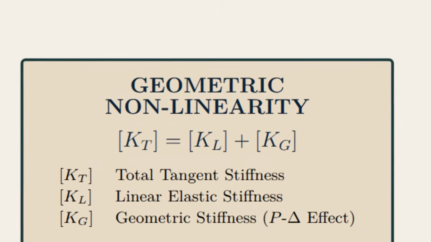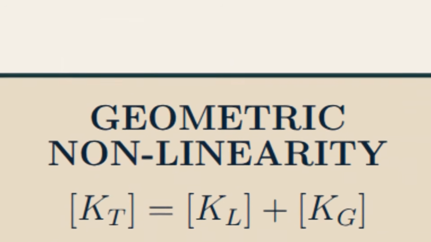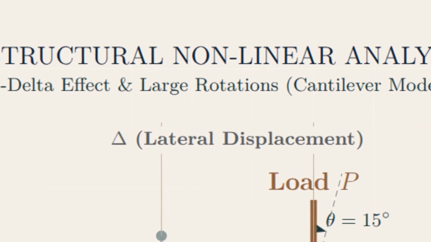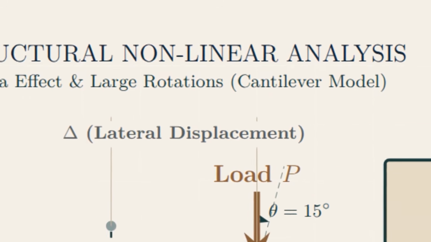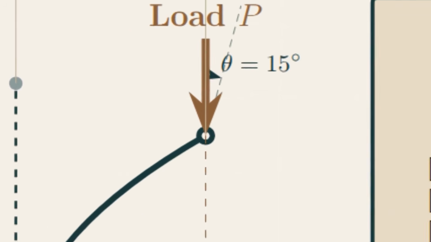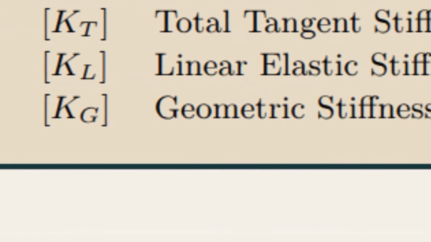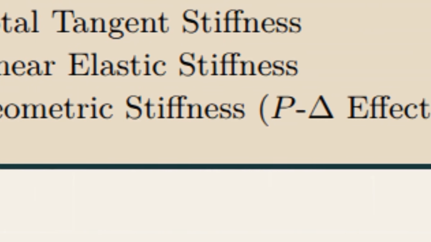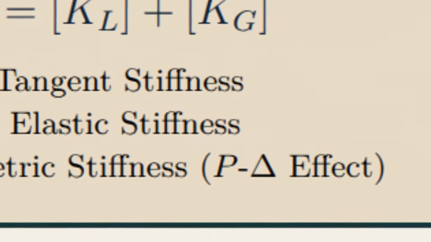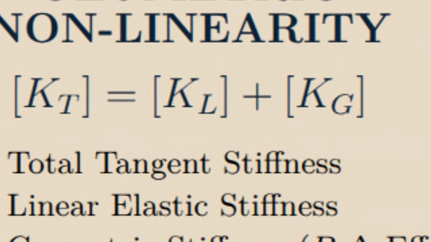This physical nonlinearity bifurcates into two distinct phenomena. Let's start with geometric nonlinearity. Even if the material stays perfectly elastic, large displacements fundamentally change the structural behavior as axial loads ramp up. The geometric stiffness matrix actively erodes or augments the linear elastic stiffness. This is exactly where we account for P-delta effects, membrane stiffening, and large rotations. The tangent stiffness matrix becomes the sum of the linear stiffness matrix and the geometric stiffness matrix. The geometry itself becomes an active participant in structural resistance.